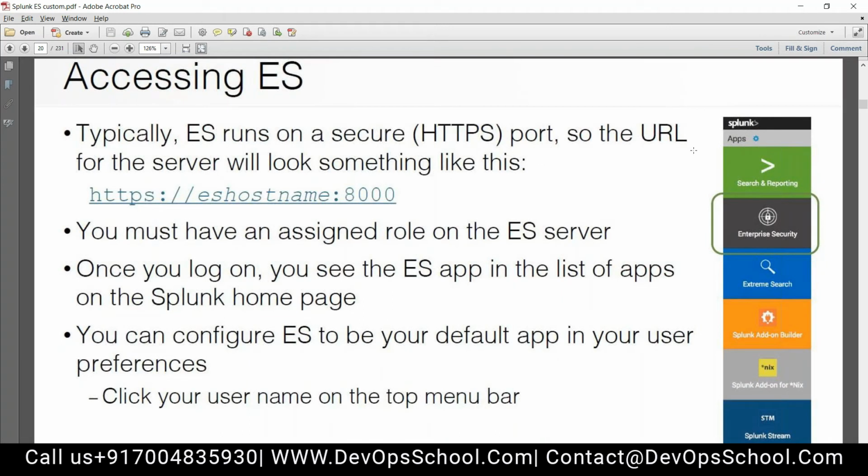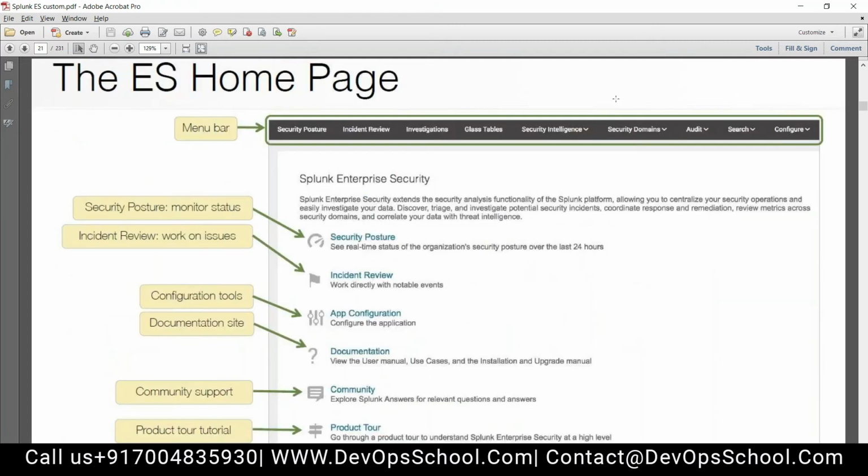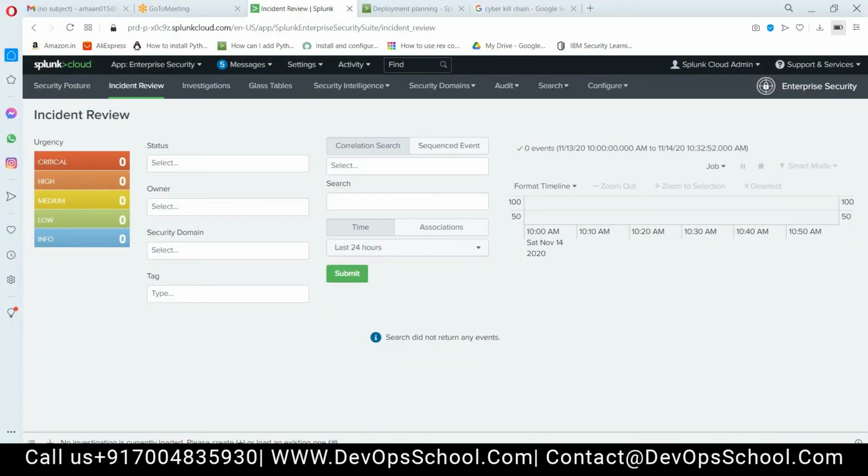Accessing ES is very easy. You use the host name or the IP address, and a colon and the port. That's how you access it. Similarly to how you access Splunk, you access Splunk ES. Now the Splunk ES homepage. So this is the homepage.